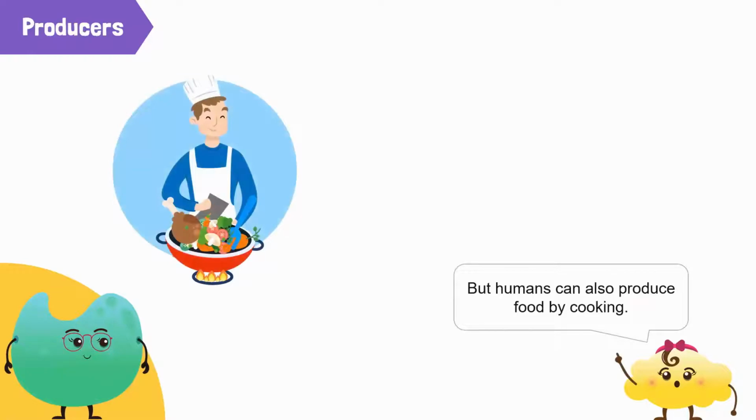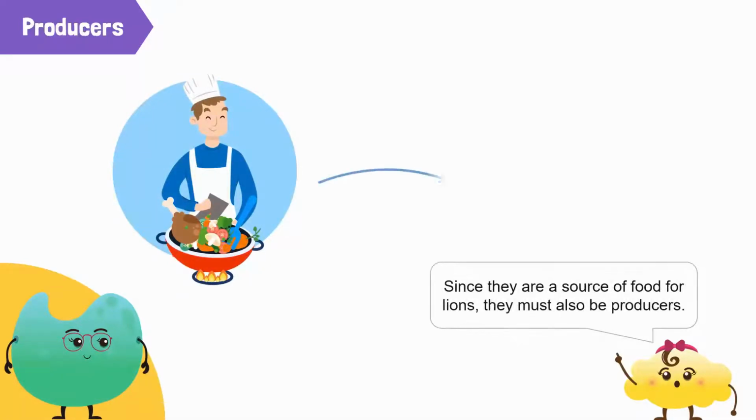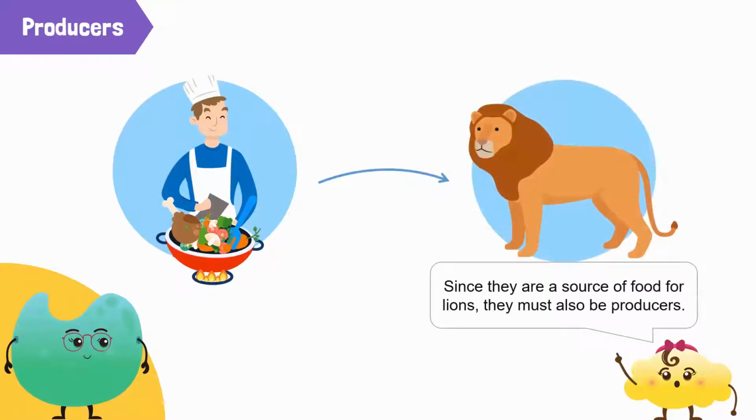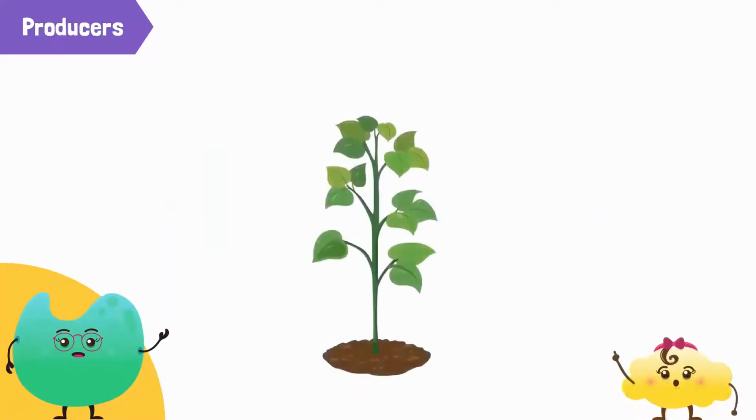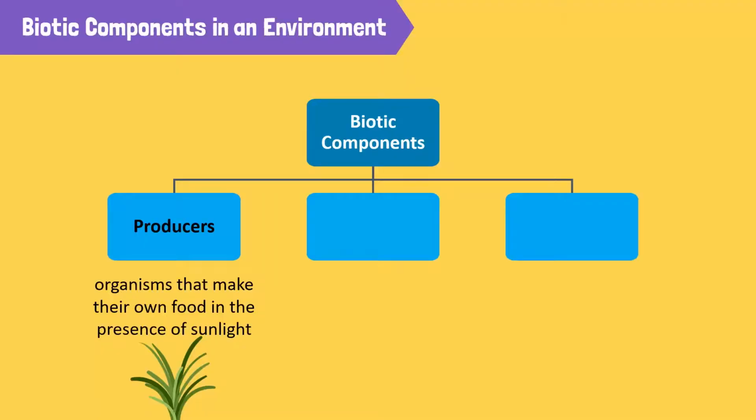But Mrs. Coco, humans can also produce food by cooking, and since they are a source of food for lions, they must also be producers. No, Bubbles. Plants use non-living things in their environment like water and sunlight to make their own food. Humans, however, can't produce food by taking in sunlight and water. They need to eat plants and animals, which brings us to the next level, consumers.